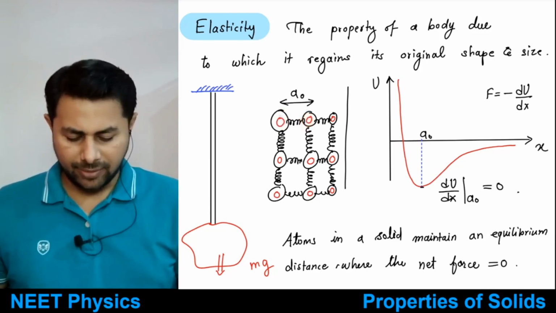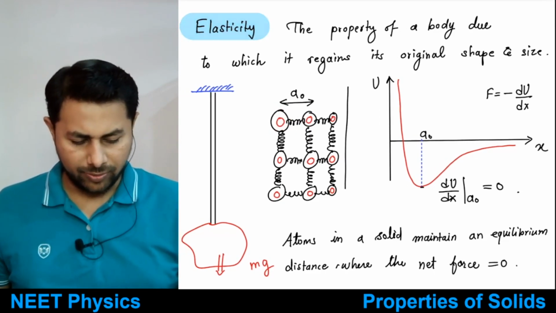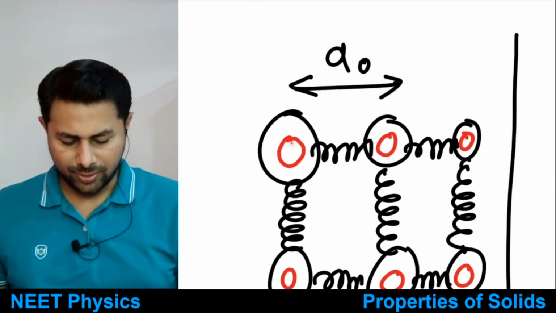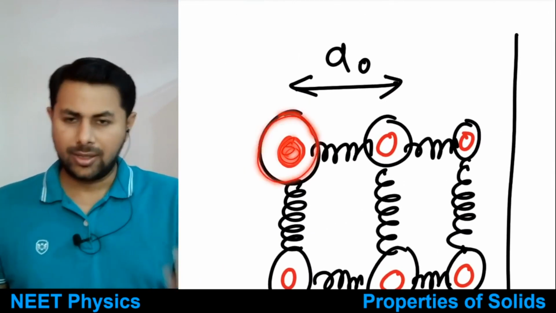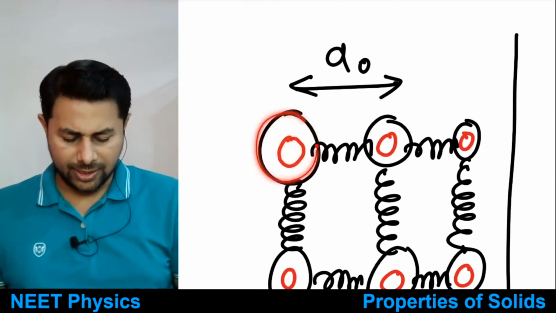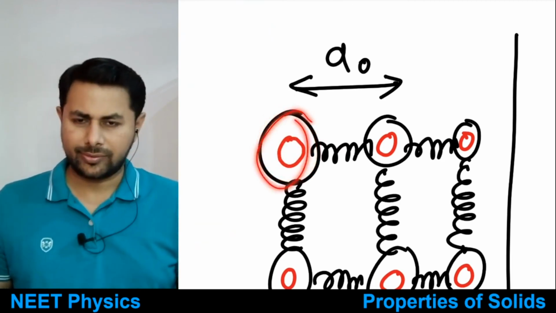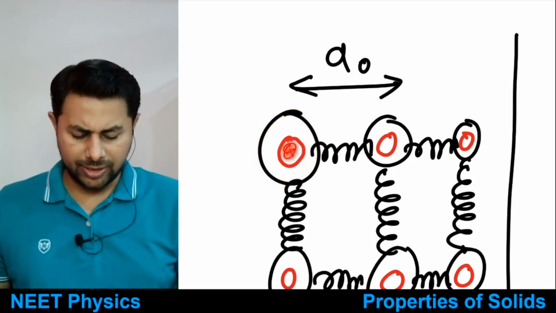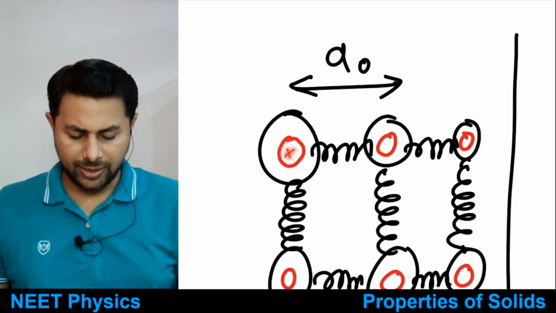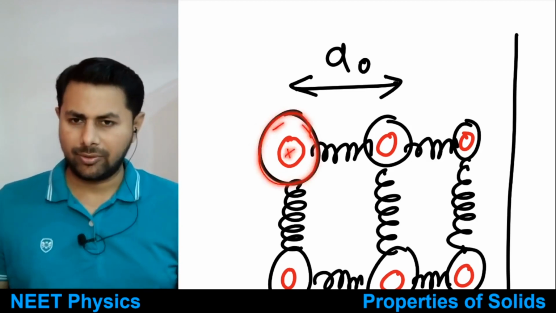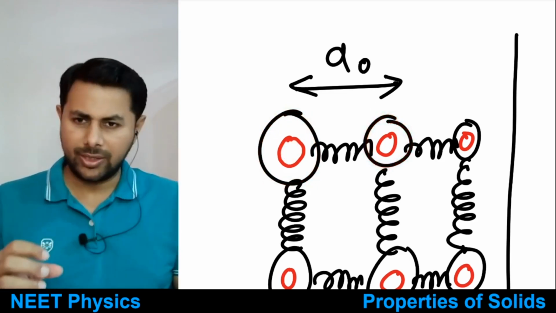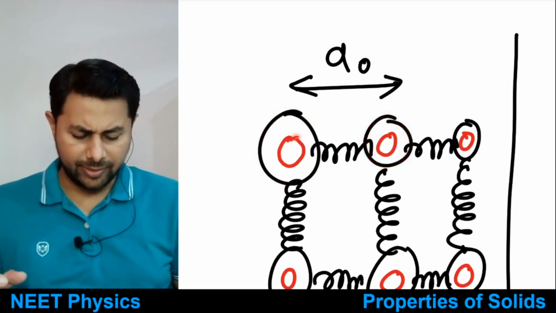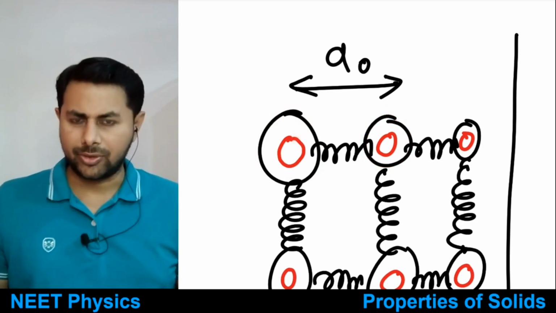Because atoms are made up of what? So if I zoom in, suppose this is the nucleus of an atom, and then there are electrons. So you can say this is an electron cloud, okay, that is surrounding the nucleus, right? A nucleus which is positively charged, and electrons which are negatively charged. Then if you think of another atom in the surrounding region, near to this atom, what will happen? What kind of forces will be there?